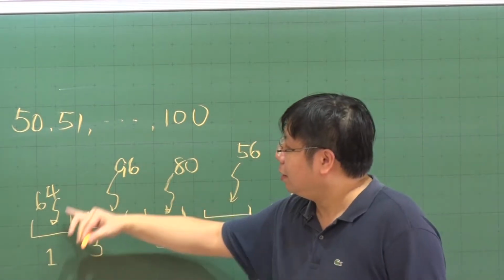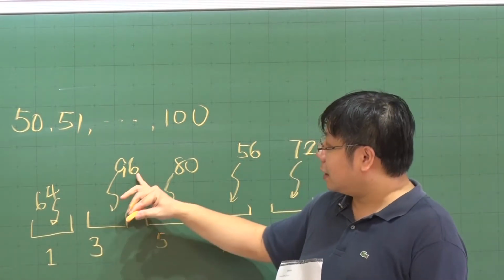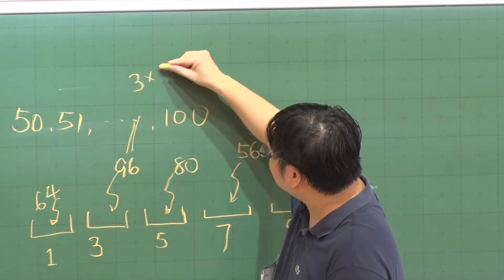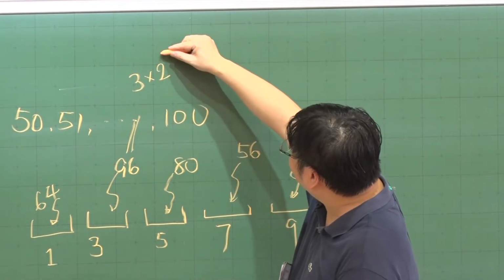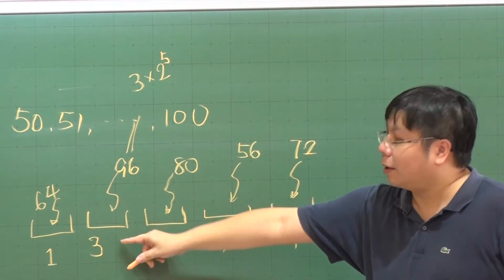Some holes will just have one number flying into them, because 64 belongs to hole 1, and 96 is equal to 3 times 2 to the power 5, so it is in the hole of 3.